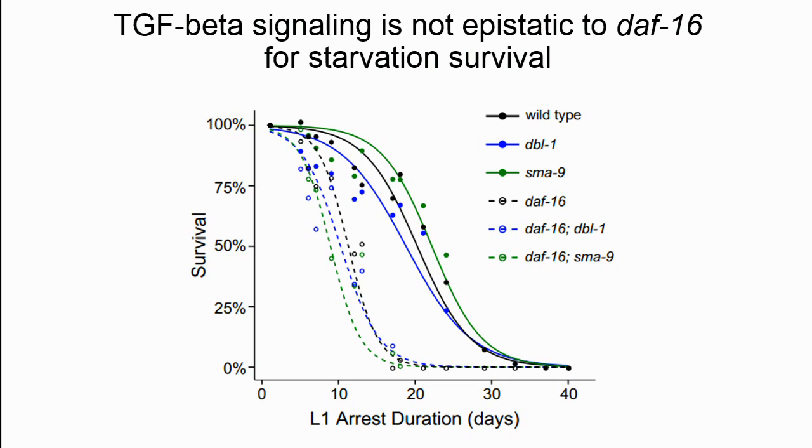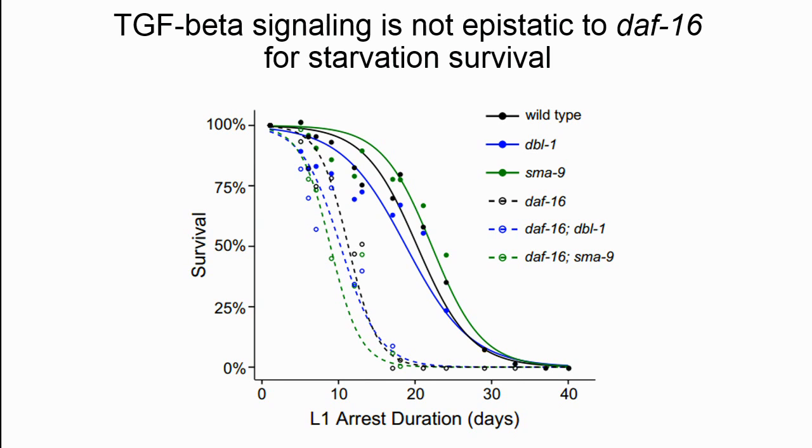So I've just shown you that by making double mutants of daf-16 with components of either TGF-beta or steroid hormone signaling, we can almost completely suppress the arrest defective phenotype of daf-16. So if this hypothesis was correct, then these double mutants should also suppress the starvation sensitivity of daf-16. However, as you can see in this graph, we do not observe this.